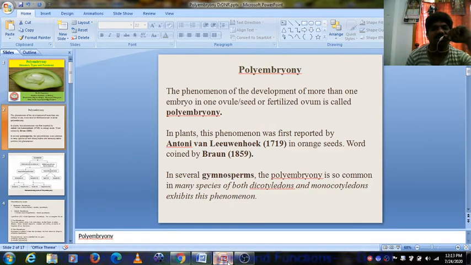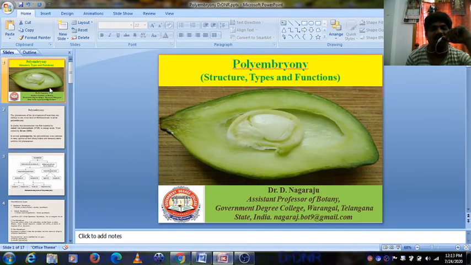This is very common in our mango. More than 30 to 40 embryos may be present within a single seed of mango. Highly polyembryonic species are mango and citrus.